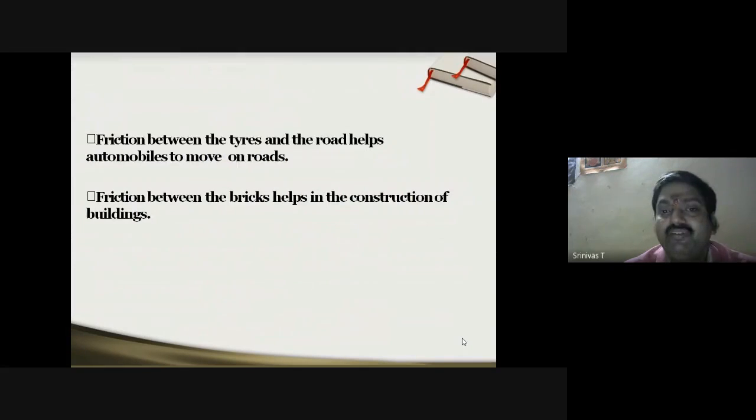Now, friction between the tires and the road helps automobiles to move on roads. Obviously, as I just told you, just like how we are moving with the friction, without friction we cannot move and simply slip down. So here also, friction between the tires and the road helps automobiles to move on the roads.